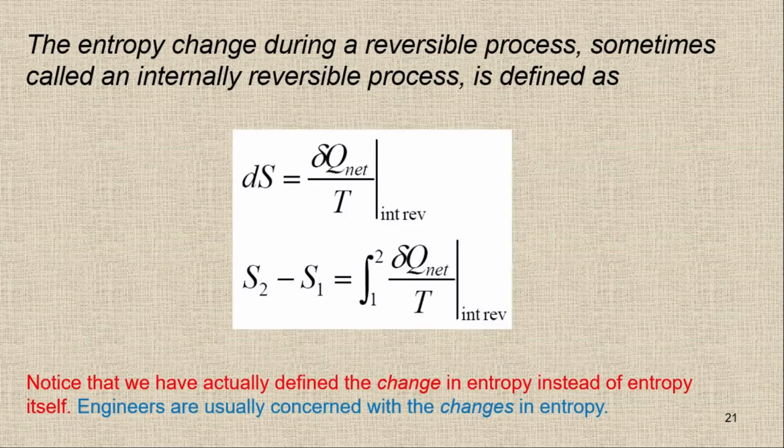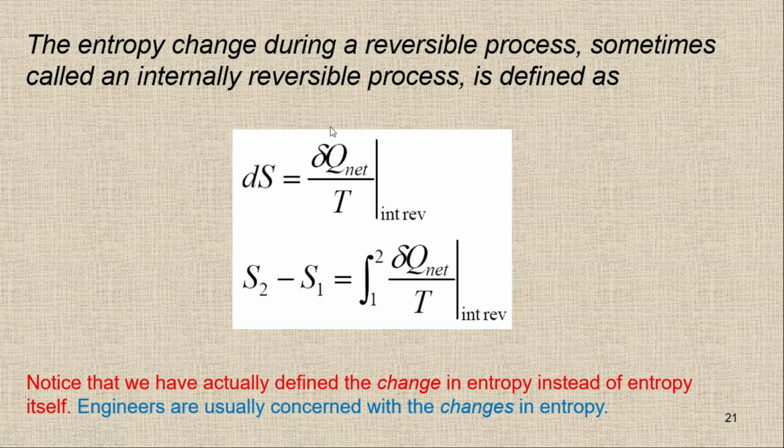So simply, we can say that the entropy change during a reversible process, sometimes we can say an internally reversible process, is defined like this. We have dS, the change in entropy, and it is equal to delta Q net upon T for internally reversible. If I have to check the entropy change,